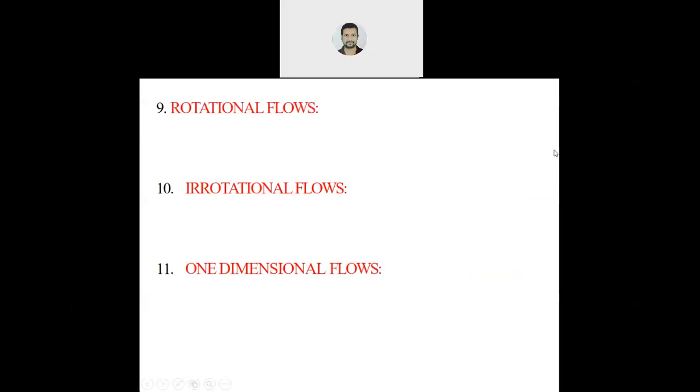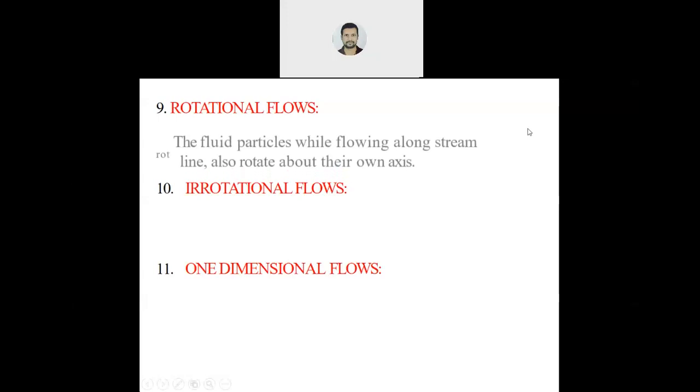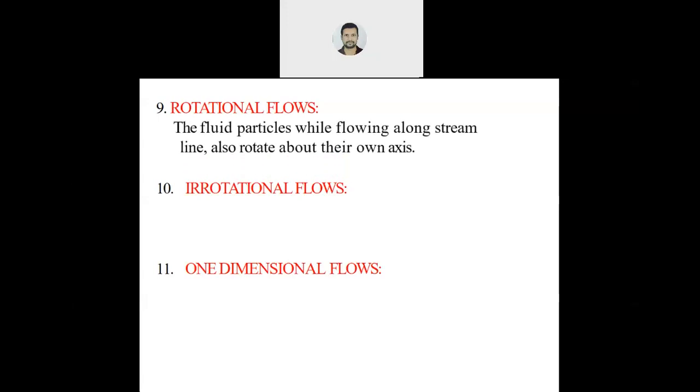Next, rotational flow. Just now I told you rotational flow, irrotational flow. Irrotational flow means omega z, omega x, omega y are 0. In rotational flow, there will be some value. Now, what do you mean by this? Suppose a fluid particle is flowing, okay? The particle will rotate about its own axis while it is also moving with the flow.